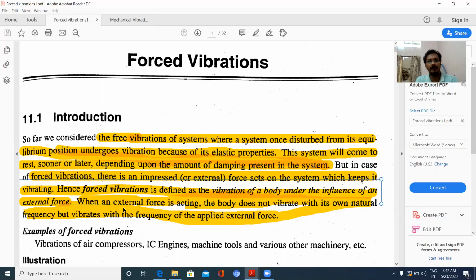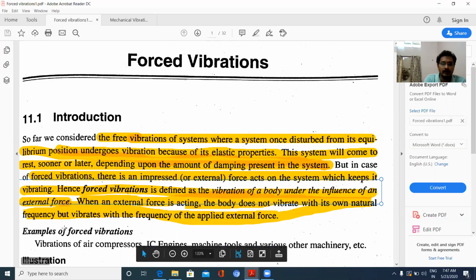Hence forced vibration is defined as a vibration of the body under the influence of an external force. When an external force is acting, the body does not vibrate with its own natural frequency, but vibrates with the frequency of the applied external force.